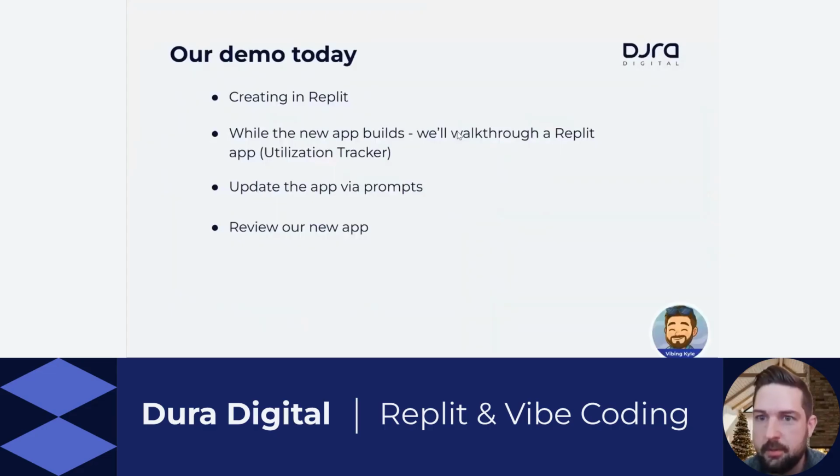So we're going to walk through first what it's like to create an application from scratch and just the prompting. And then once that works and the agents start work on building that application, we're going to jump over to one that we've built already.